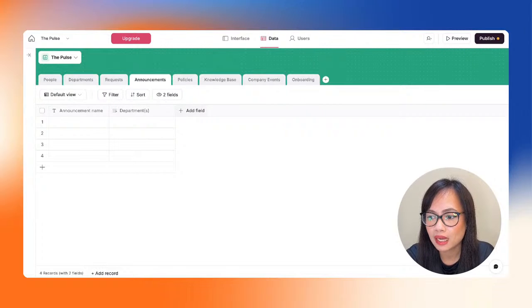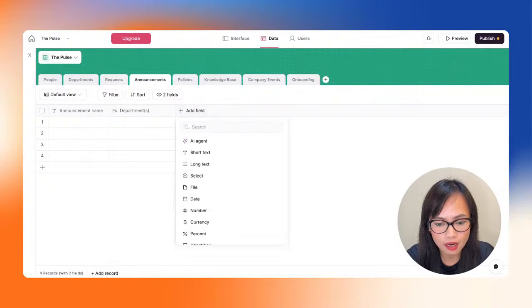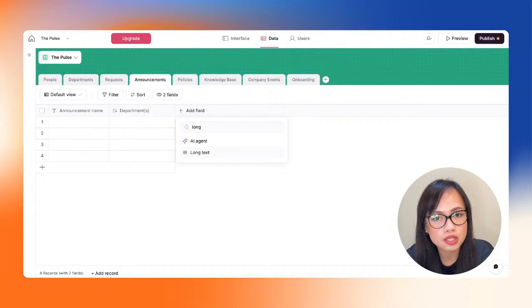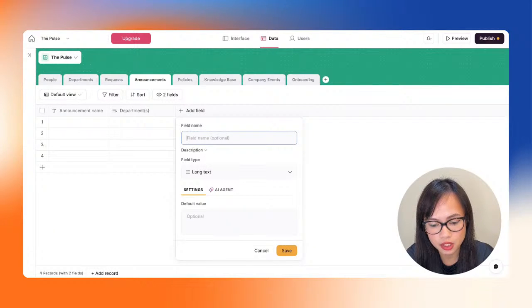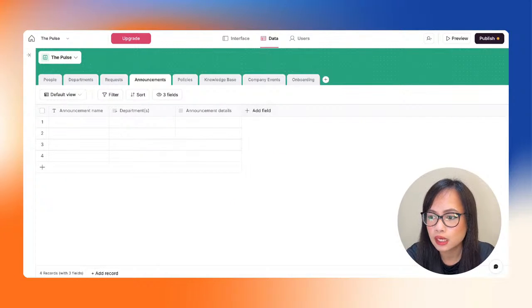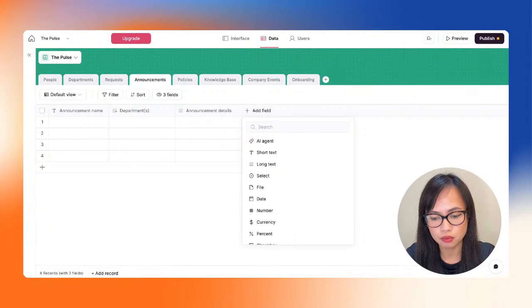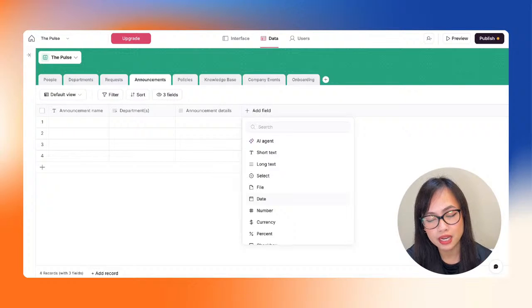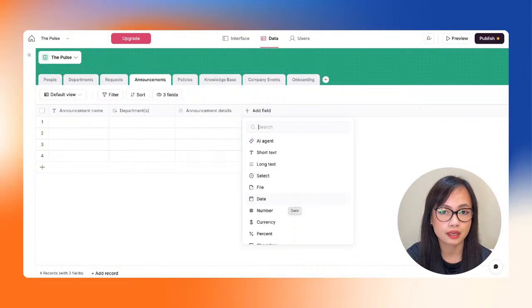There we go. And then next we want to have the announcement details. So the details might be long, right? So let's just add the long text field type in here. So rename this to announcement details. There we go. And then the date posted would basically be when this announcement was created. So we have two options in here. We can either add a date field type, where the admin would select a specific date on when this was posted.